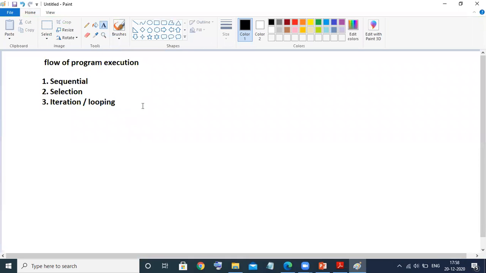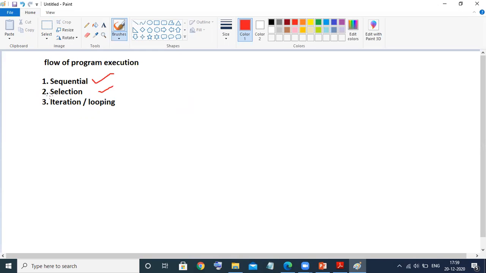By default, every program will execute in a sequential flow only, until and unless you specify some condition to change the flow of the program execution. Selection means depending upon the condition, the flow of the program execution will be changed.